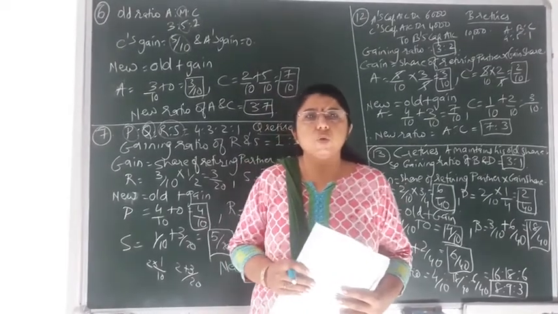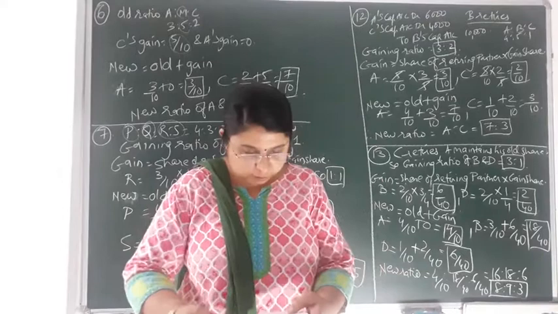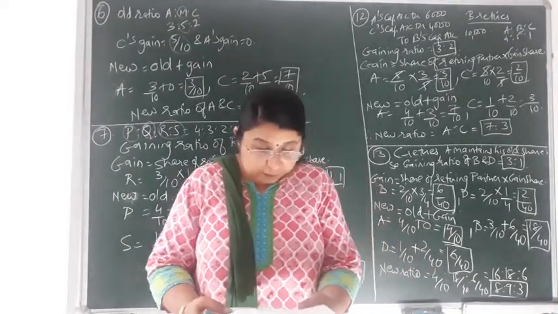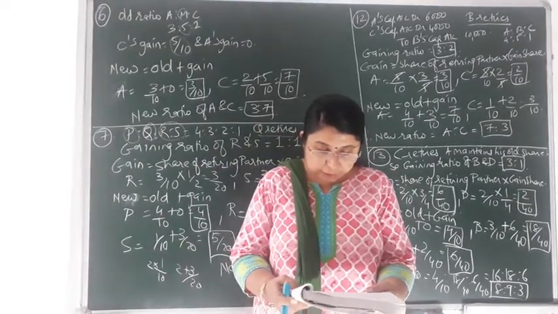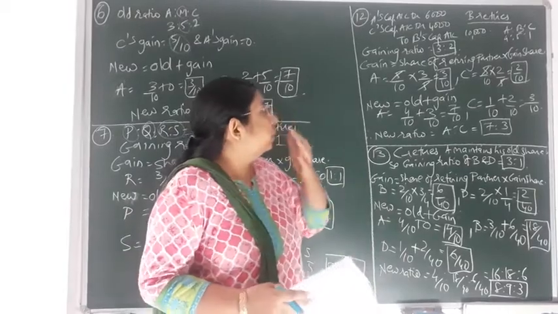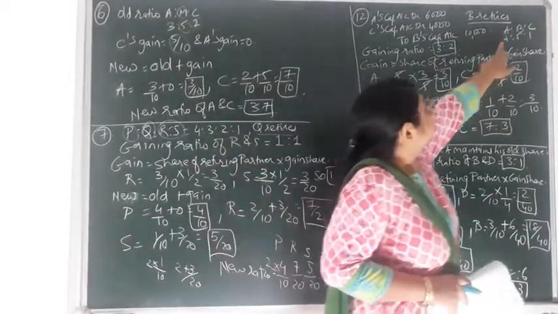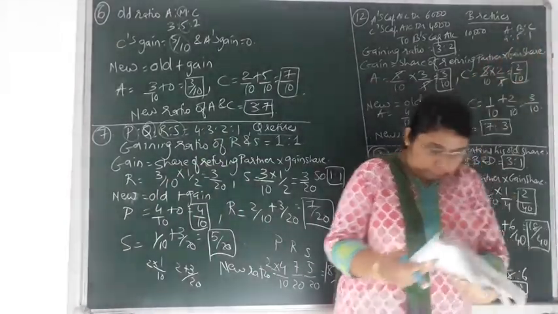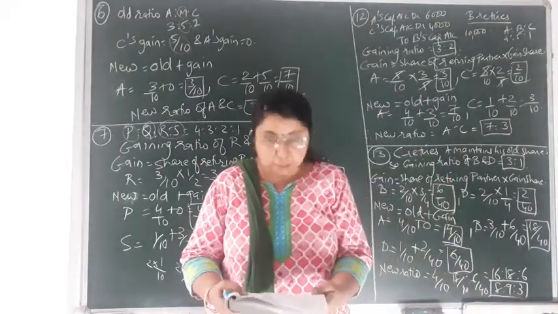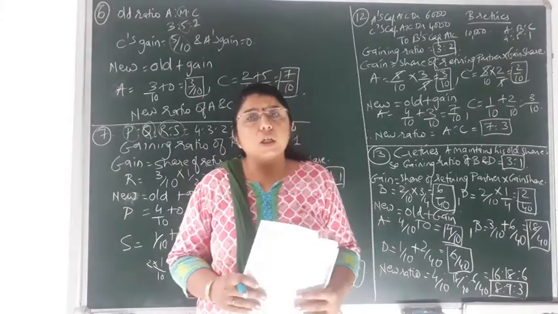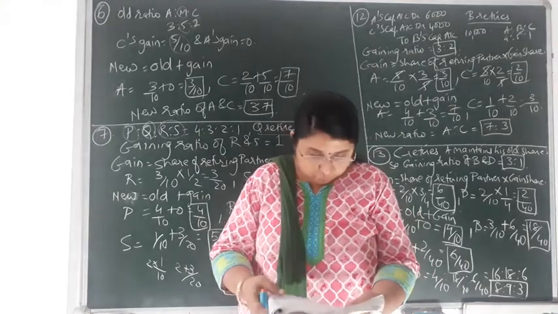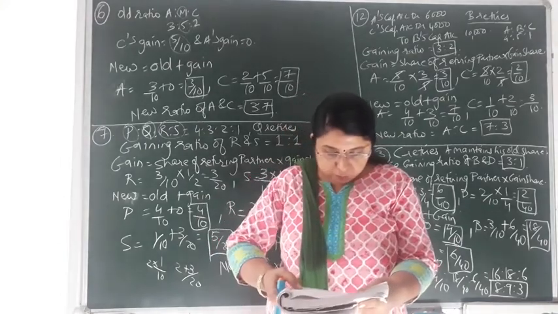Now moving on to question number 12 of the same question, that is question number 3. Let us read that question. A, B and C are partners sharing profit in the ratio of 4:5:1. It means the old ratio in between the three partners that is given to you, that is 4:5:1. Following journal entry for goodwill is passed at the time of retirement of B. Now over here the journal entry is given to you of goodwill at the time of retirement of B.